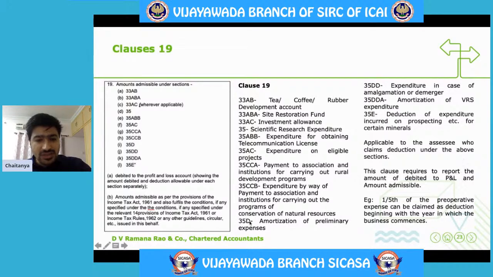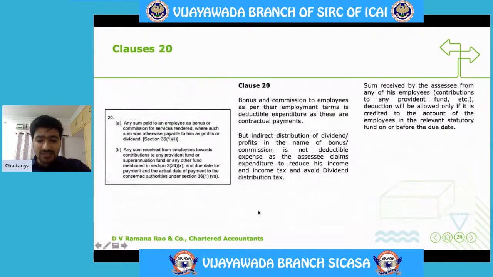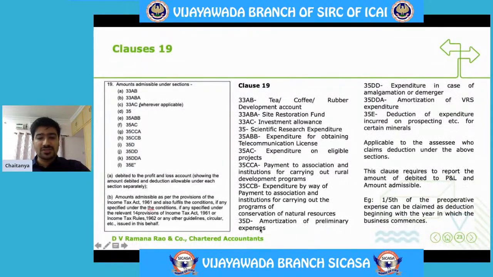And as we all know, 35D talks about amortization of preliminary expenditure. What is preliminary expenditure? The expenditure which is incurred before incorporation is preliminary expenditure. Say, we are incorporating a company. The expenditure or the cost for incorporating the company and the expenditure incurred for obtaining the respective licenses before incorporation, all that expenditure will be classified as preliminary expenses.